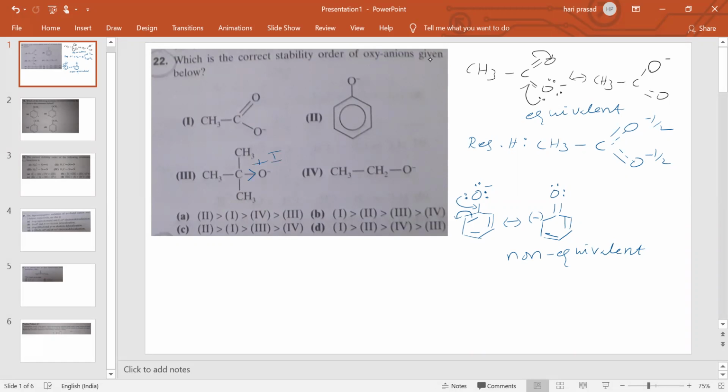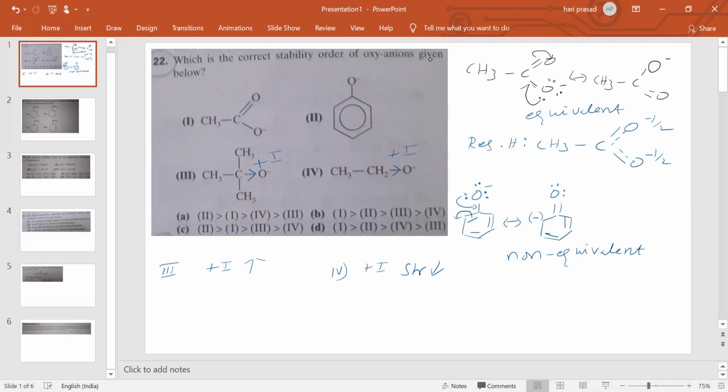Here these 3 CH3 groups show a plus I effect. Here plus I effect is shown, and here it is also showing plus I effect. So in the third, the plus I effect strength is high, and in the fourth, the plus I effect strength is low.